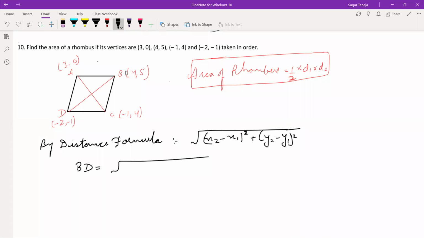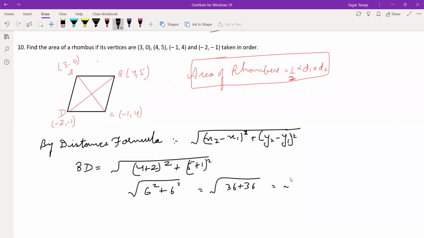If we are finding BD, then take the coordinates of B and D. So it is 4 plus 2 whole square plus 5 plus 1 whole square, which is 6 square plus 6 square, and this is 36 plus 36, which equals 2 into 36. Both will give us the same answer. So it is 6 root 2 units.